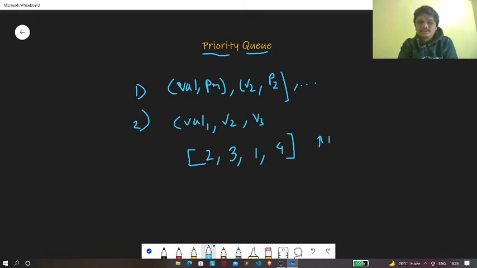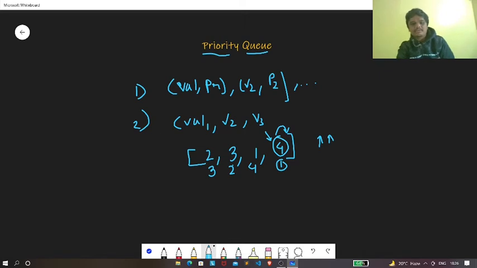So over here we can say that 4 has a higher value as compared to all the other elements, and therefore its priority is higher, and hence this is going to be popped out first. So at first 4 is going to be popped out, next 3 will be popped out, next 2, and finally we're going to pop out 1 from the queue.